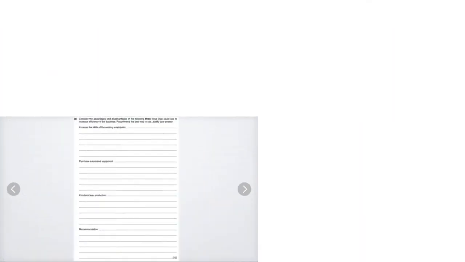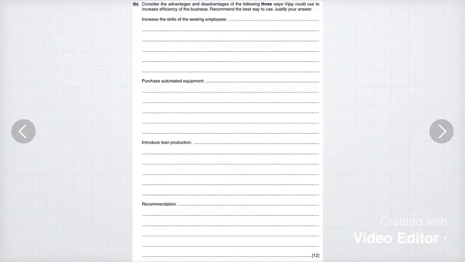Now coming to 12 mark questions. For 12 mark questions, you will have to consider the advantages, like for this question. You have to consider the advantage and disadvantage of the following three ways which J could use to increase efficiency of the business, and recommend the best way to use and justify your answer. So for 12 mark questions, they will either give you the points, like here they've given you the points which could increase the efficiency of the business. They've given you increasing the skills of existing employees, purchasing automated equipment, and introducing lean production. And the last part is for recommendation or a justification.